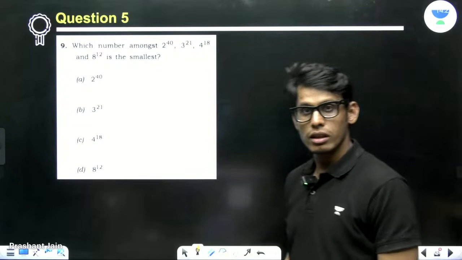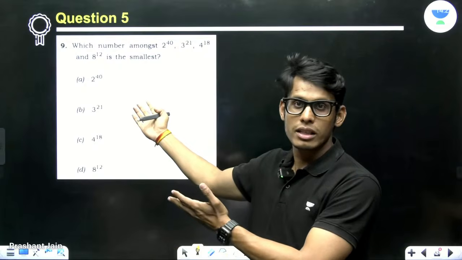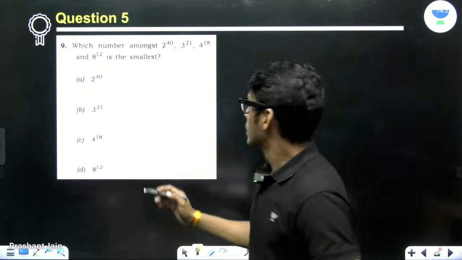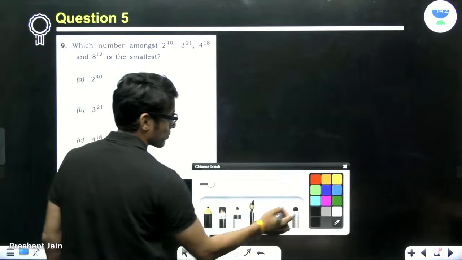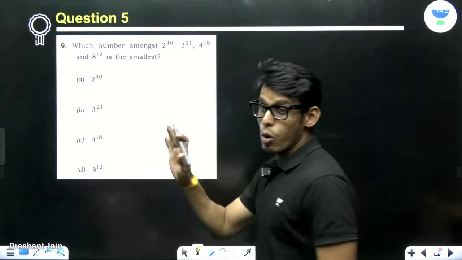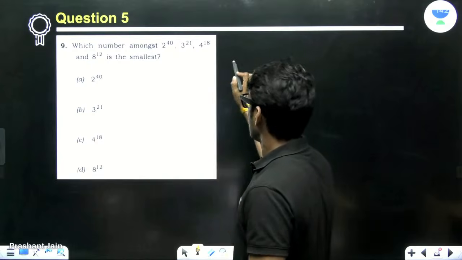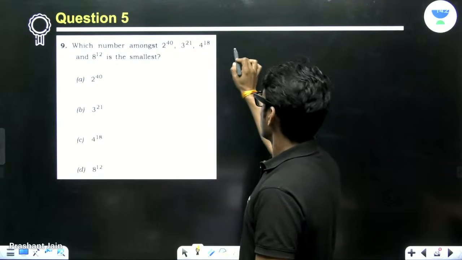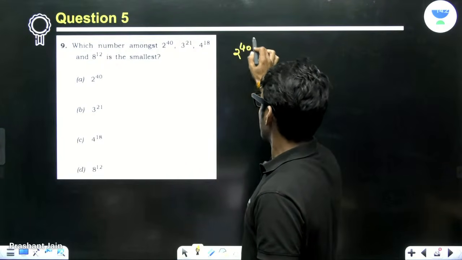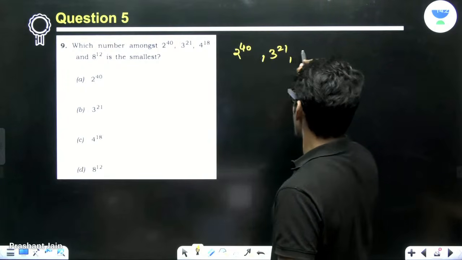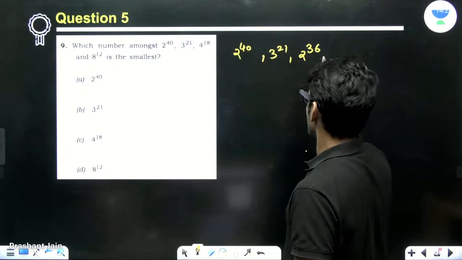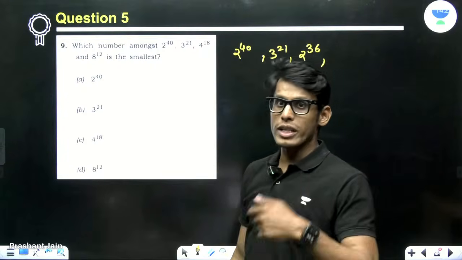Now, just see. When you have problems like these, which number amongst these three is the smallest? Let's see. We'll do it with hit and trial. 2 to the power 40, base is very high. 3 to the power 21, 4 to the power 18, we'll write it as 2 to the power 36, because 4 is 2 square.